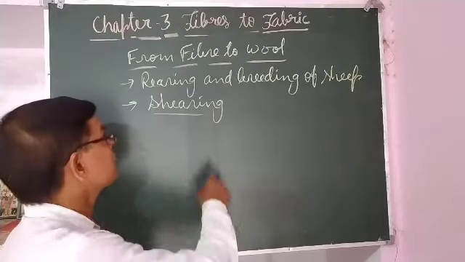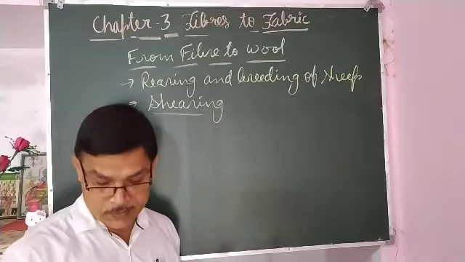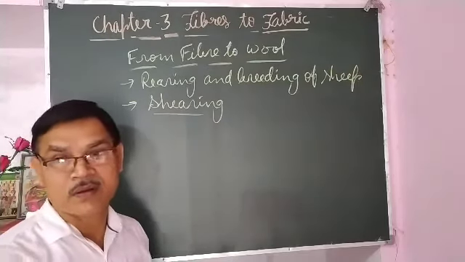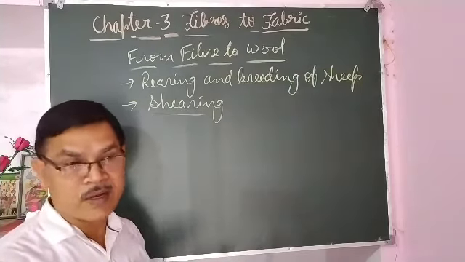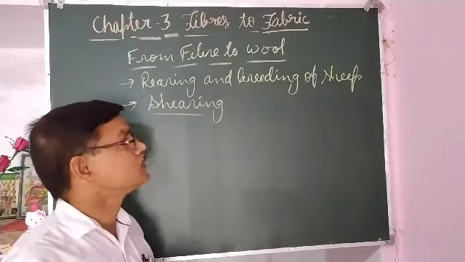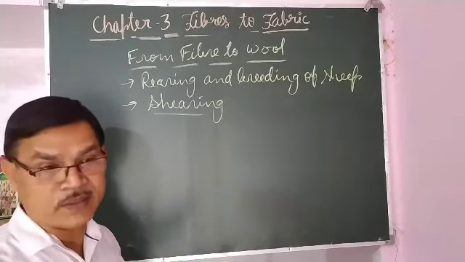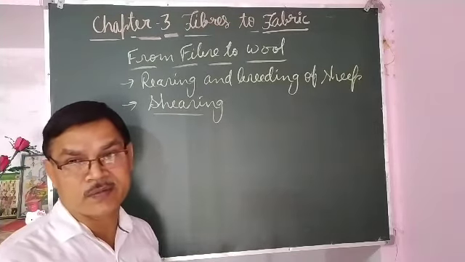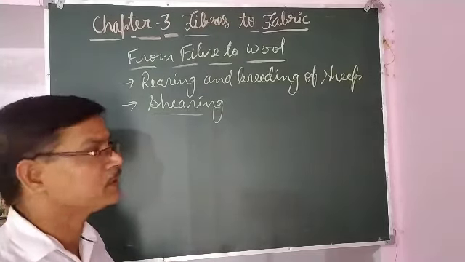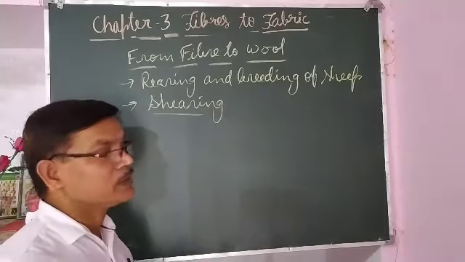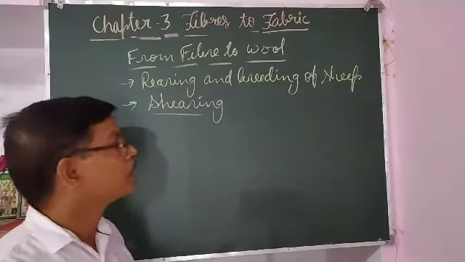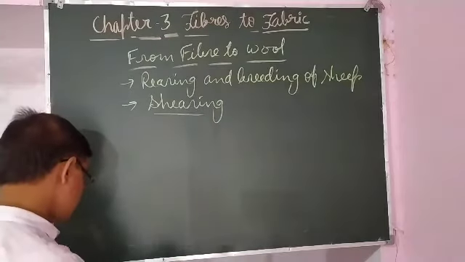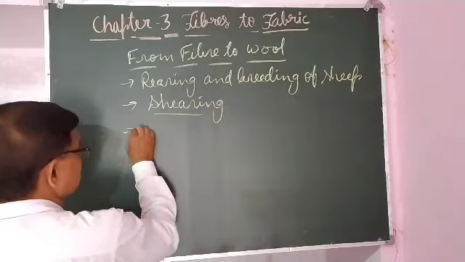So hair is separated from the body of animals. That process is called shearing, and it is generally done in the early summer after the winter season, since the hair protects the animal from the cold weather. After the winter season, before the summer, hairs are removed so that the animal does not suffer from the cold. This is the first process, and after shearing, scouring is done.